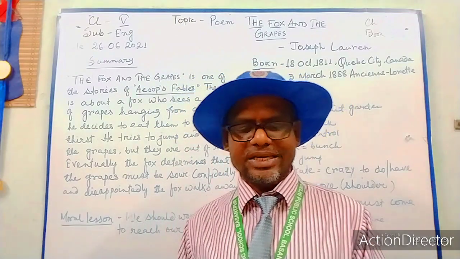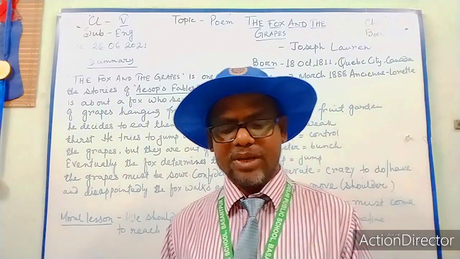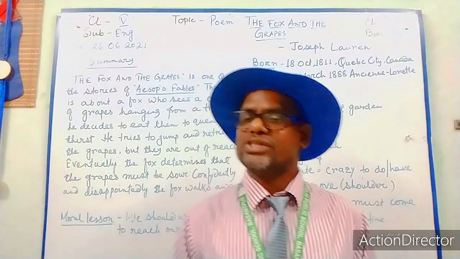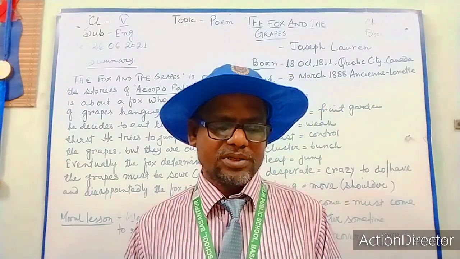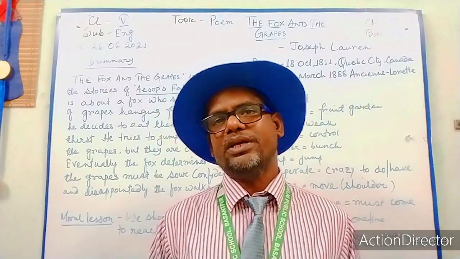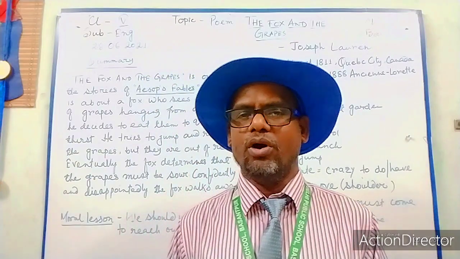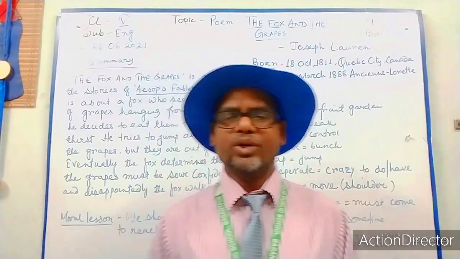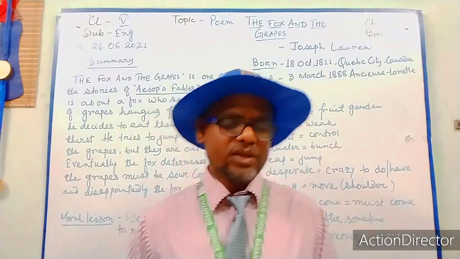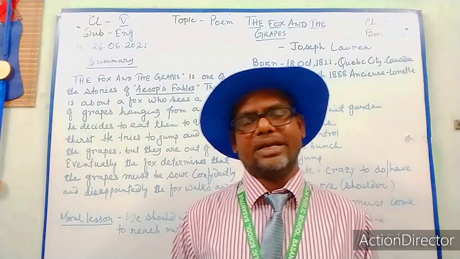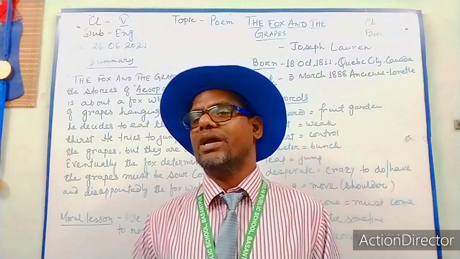When suddenly his keen eye chanced to fall upon a bunch of grapes upon the wall. So he had a sharp eye. He suddenly noticed a cluster of grapes hanging from the wall. Actually, the grapes are grown on vines. Okay, so here the vine is upon the wall. That's why the grapes are upon the wall. Okay, so he suddenly noticed a cluster of grapes on a wall. Wall means where? The wall of the orchard.